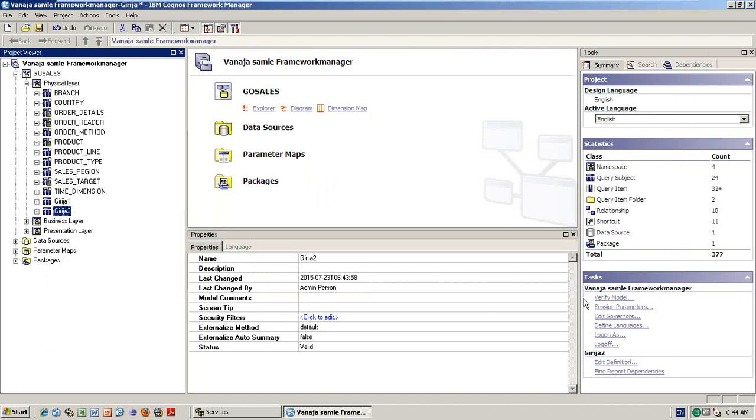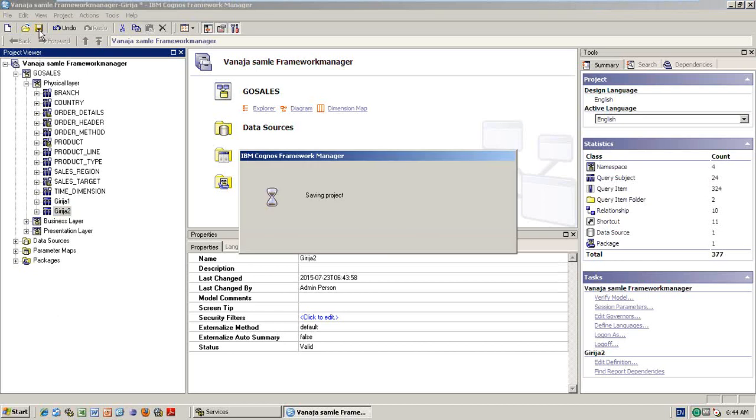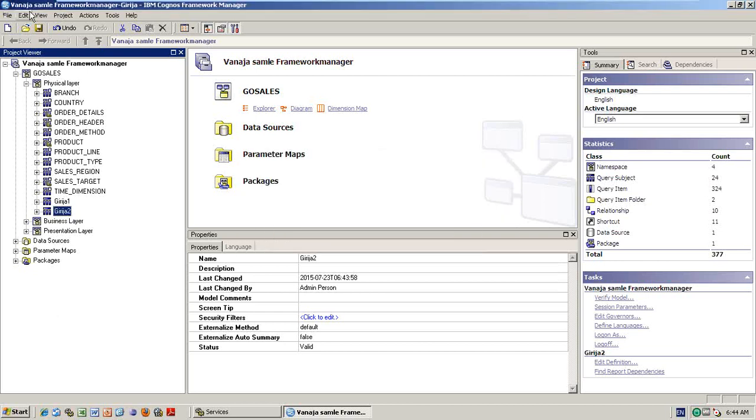So Girija 1 and Girija 2 are created. Now she saved the work. Remember, she didn't touch our Vanaja sample framework manager original file. One more file is created for her, underscore Girija, something like that. She did some work and saved it. Okay, close it. She has completed her work, and Amit will do his work.